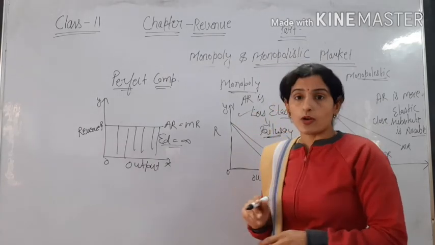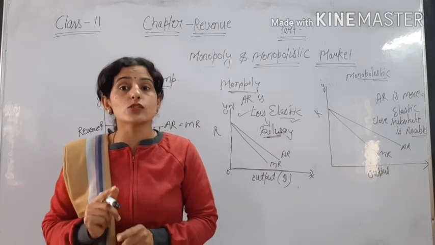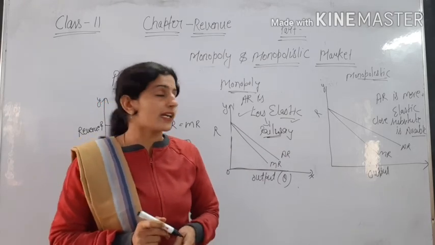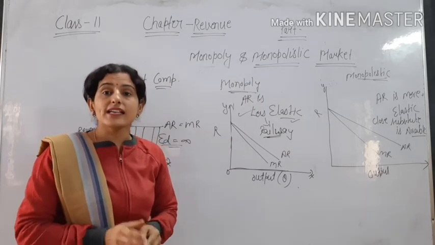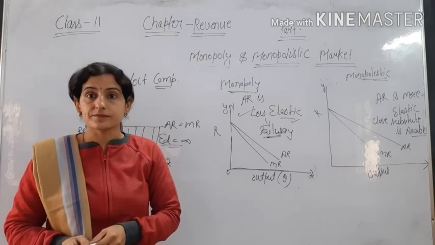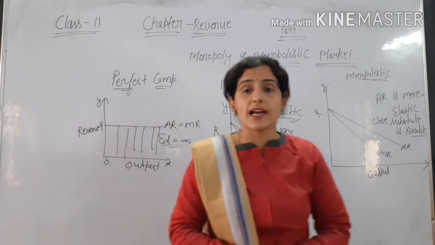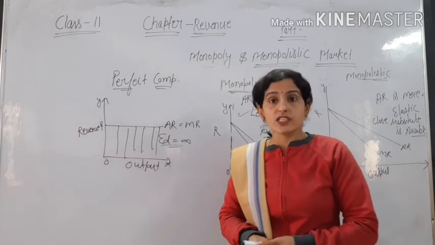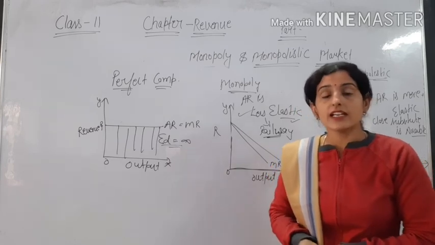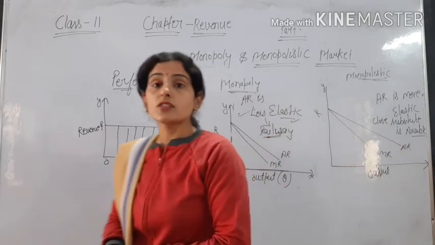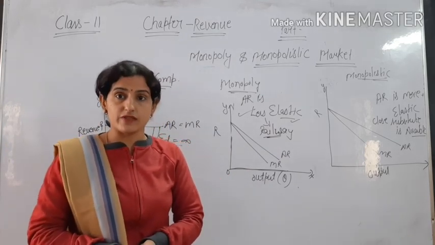That is in the monopoly, because in monopoly there is only one seller, so there is no substitute available in the market. But in monopolistic competition there are a large number of buyers and a large number of sellers, and there are different types of products in the market, and we also have the option to choose. So close substitutes of goods are available, so we can choose any good depending on the price of the commodity. So there is more elastic average revenue.